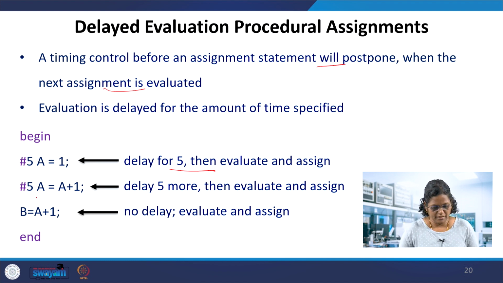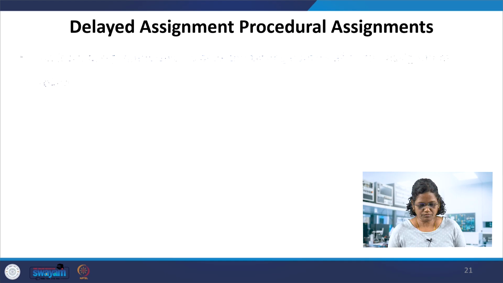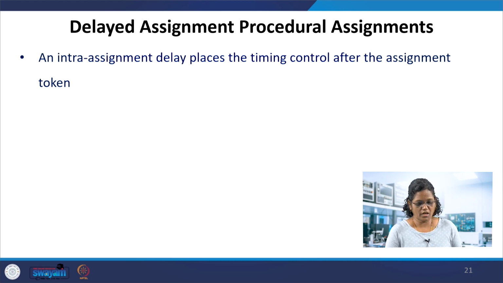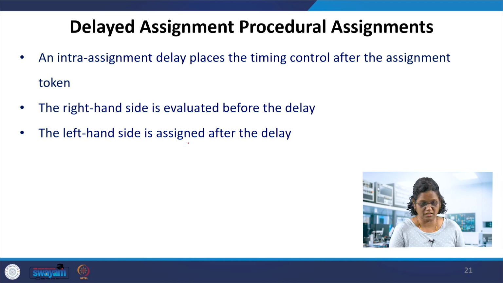So these are the delayed evaluations; you can take these examples. Whatever the time specified, the evaluation itself is delayed and then assigned. Now delayed assignment, the intra-assignment delay, where the delay is placed in the assignment. The right hand side of the expression is evaluated, and after that time it is assigned to the left hand side. So the left hand side is assigned after the delay.